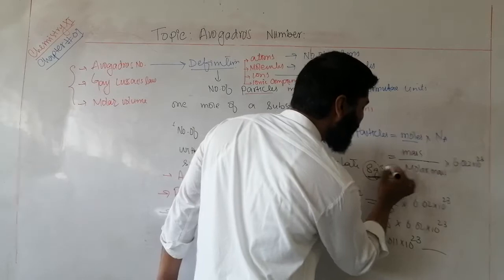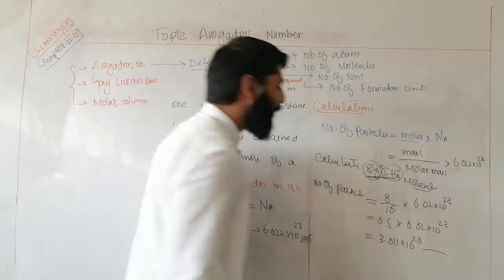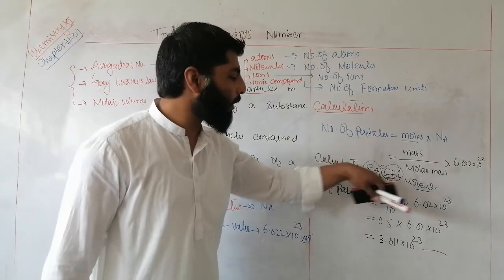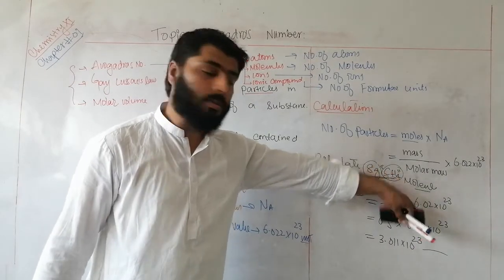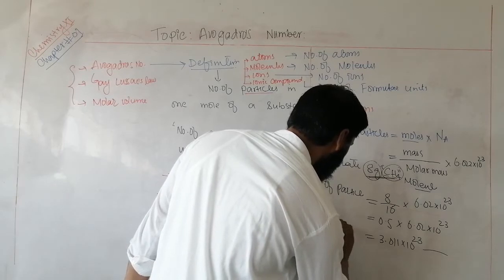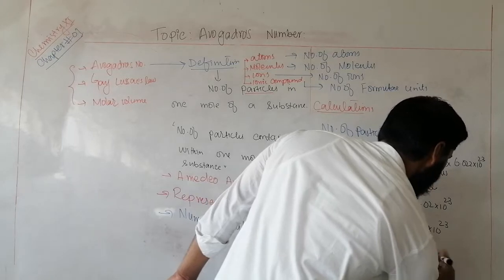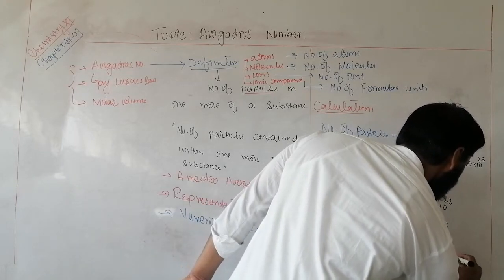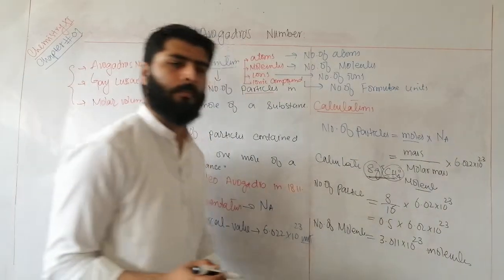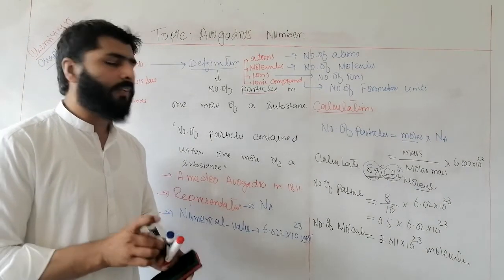Now, methane is a molecule. So here, number of particles means number of molecules. So you can write it here as number of molecules, which is 3.011 into 10 raised to the power 23 molecules. This is basically the simple concept of Avogadro's number.